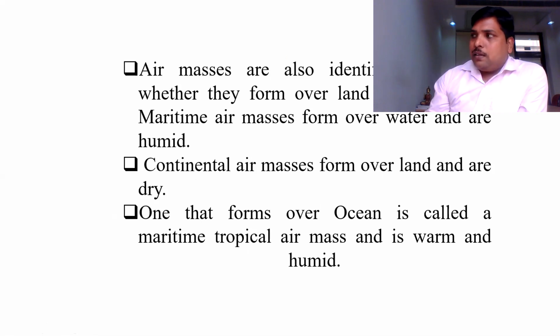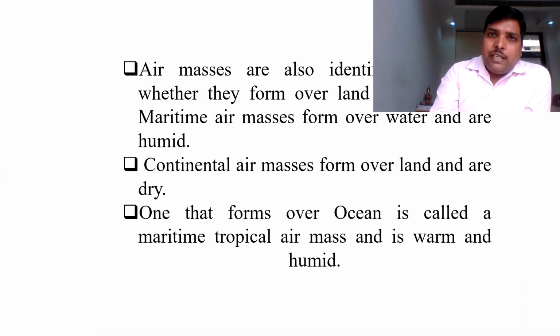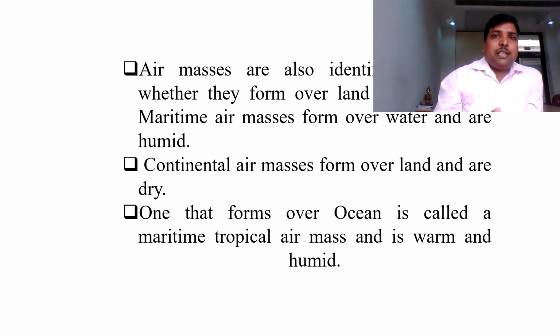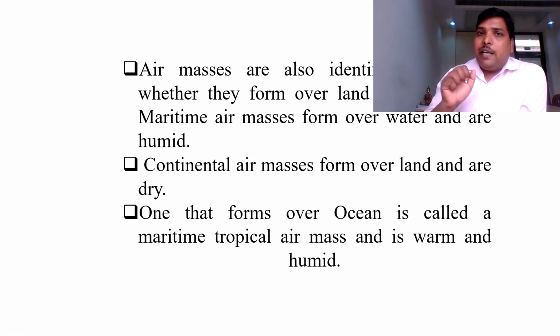So whatever the point of origin is, we name the air mass according to that point of origin. One more important thing: you came to know that air masses have been classified on the basis of latitude.